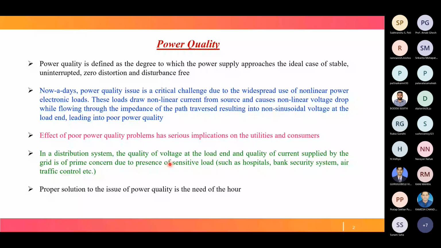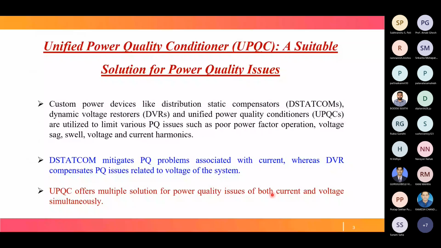Now coming to UPQC, why do we go for UPQC? Before the development of UPQC, power quality improvement was initially done by the DStatCom and the DVR. DStatCom is a shunt controller, and DVR is a series controller. That means one handles the current quality issue and the other handles the voltage quality issue.